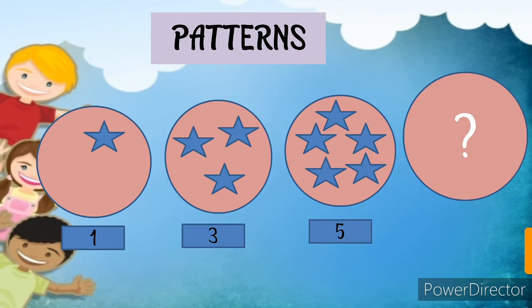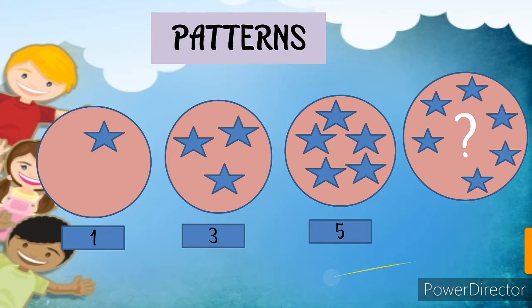Then after 5, which number will we skip? 6, and then which number will come? Let's see. 1 star, 2, 3 stars, 4, then 5, then 6 and then 7 stars. So 1, then we skip 2, 3, skip 4, move towards 5, skip 6, move towards 7. So this is the pattern where we skip one number. This is a type of number pattern.